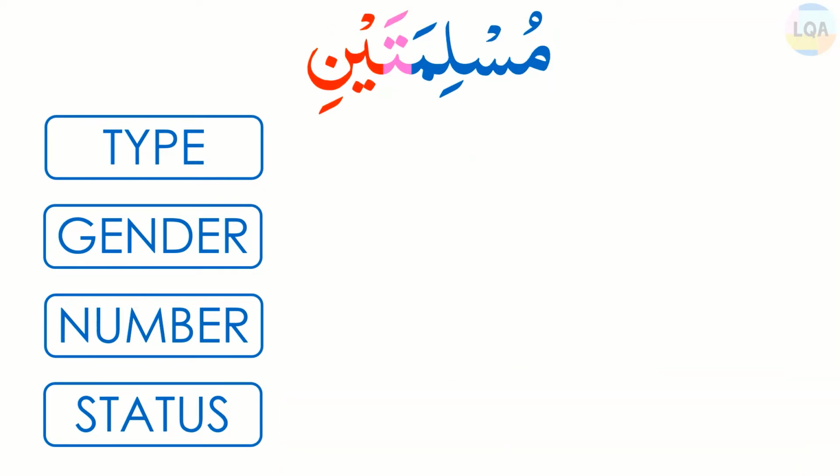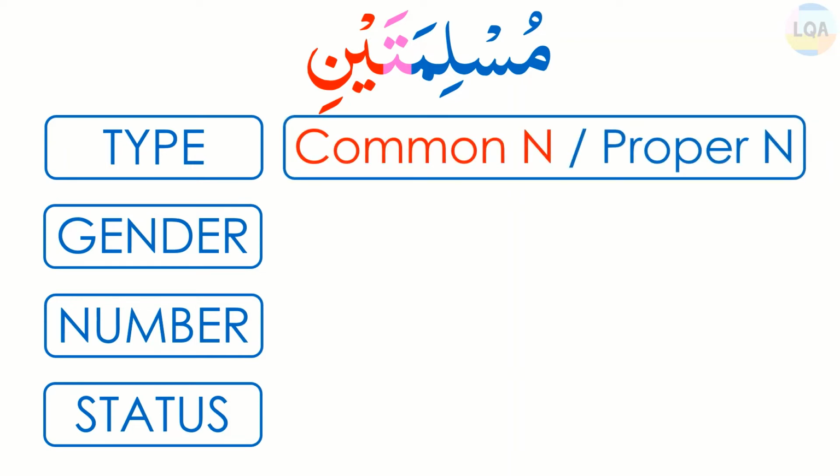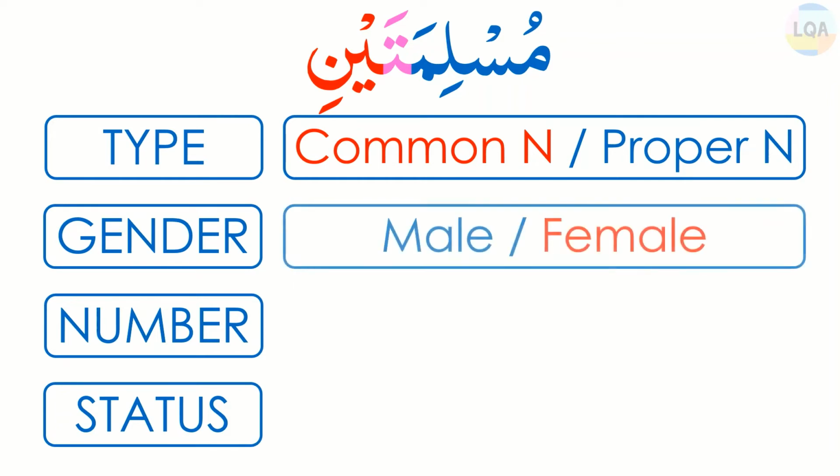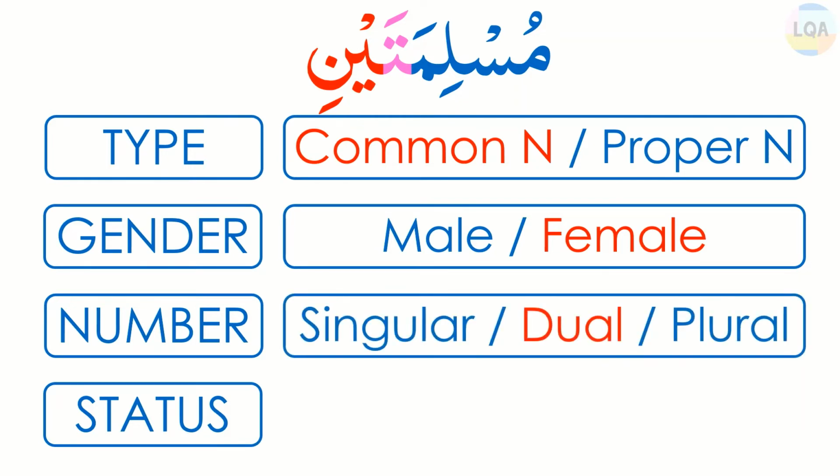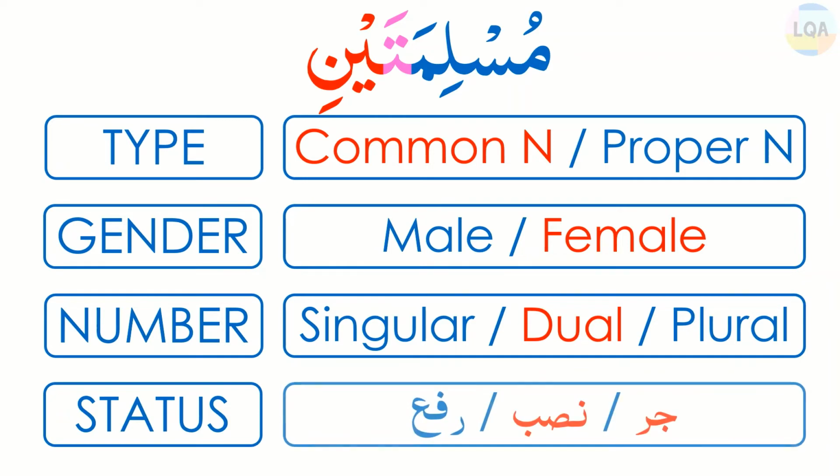In this example, Muslimataini doesn't have al in the beginning, so its type will be common noun, and the letter ta is used in the word, so its gender will be female. Now there is ya noon with a sound of aini at the end of the word, which is a sign of dual nasab and dual jar. So its number will be dual and status can be either nasab or jar, because in nasab and jar the sound of the dual and plural are same.